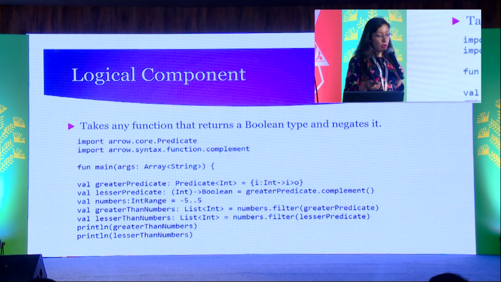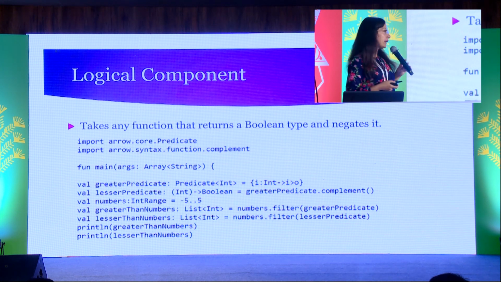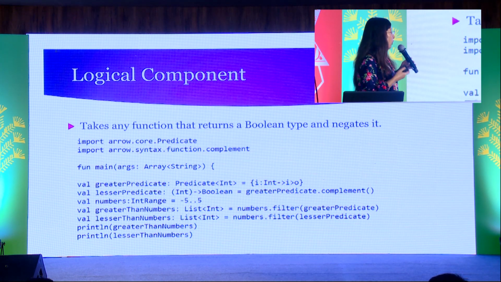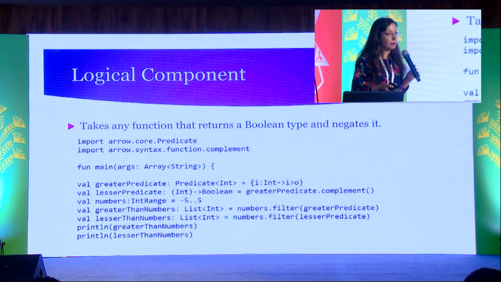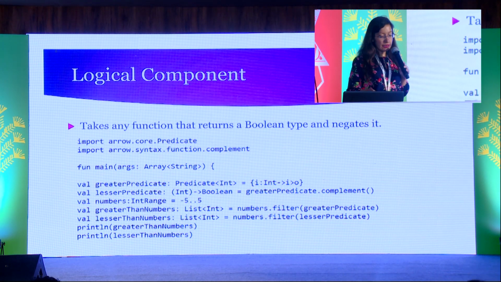Logical complement works on a function which returns a Boolean type and negates it. So here you can see there is a function for those integers which are greater than 0. Then the lesser function is based on the complement of the previous function. That is, it will find all those which are less than 0. So the complement function is used to find the complement of a particular function. Then we have the list there. So when we output the list, we'll get all the numbers from 1 to 5 in greater than, and all the remaining numbers in less than.